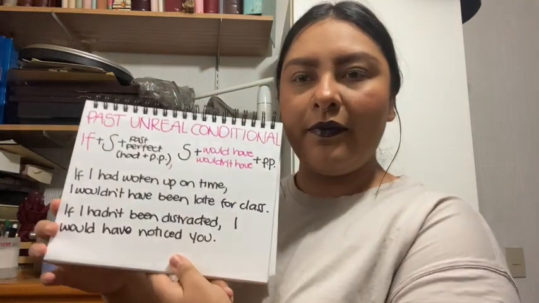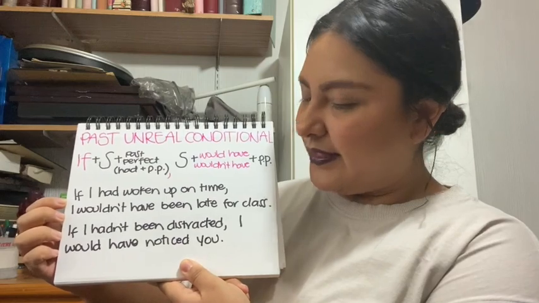So let's look at the first example. If I had woken up on time, I wouldn't have been late for class. So, for example, last night I was very tired and I set my alarm for 8 a.m. But I didn't realize that I made a mistake, and instead of setting it for 8 a.m., I set it for 8 p.m. And so of course this morning I didn't wake up on time. So now I wish the result was different. If I had woken up on time, I wouldn't have been late for class, right?